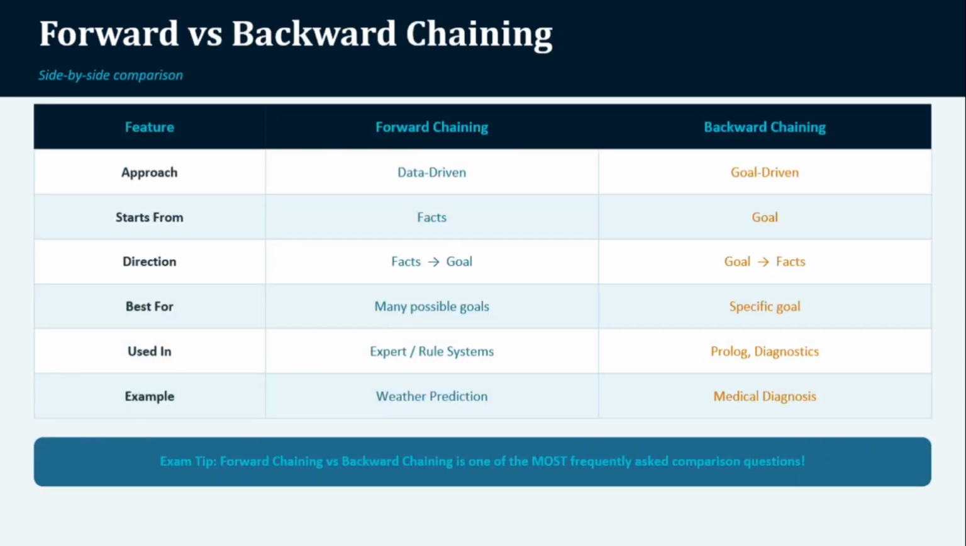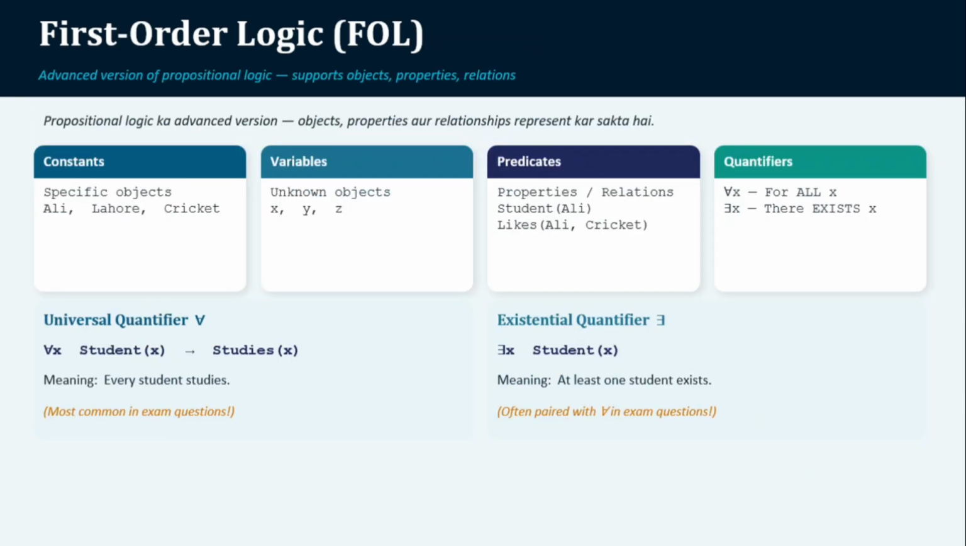The main difference between forward and backward chaining is that forward chaining starts from facts and moves toward the goal, while backward chaining starts from the goal and works backward toward the facts. Now let's move to first order logic, also known as FOL. First order logic is a more advanced form of propositional logic. It allows us to represent objects, properties, and relationships.